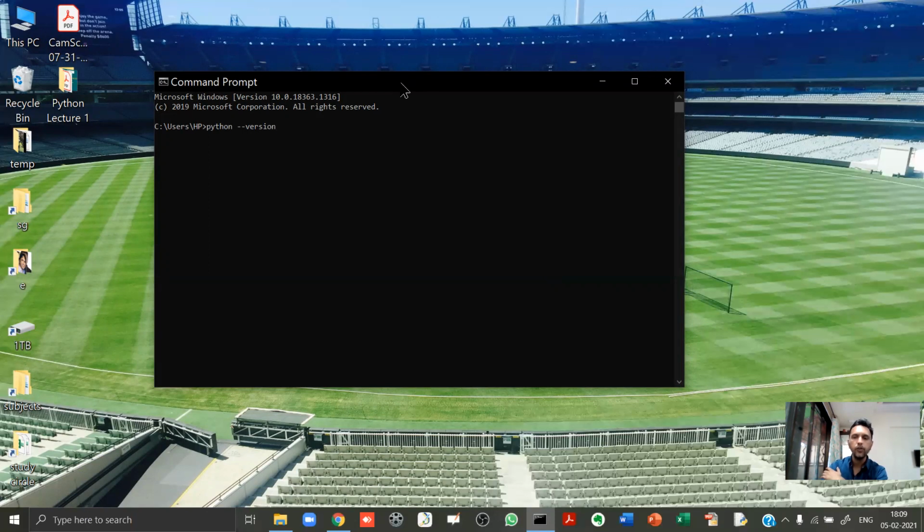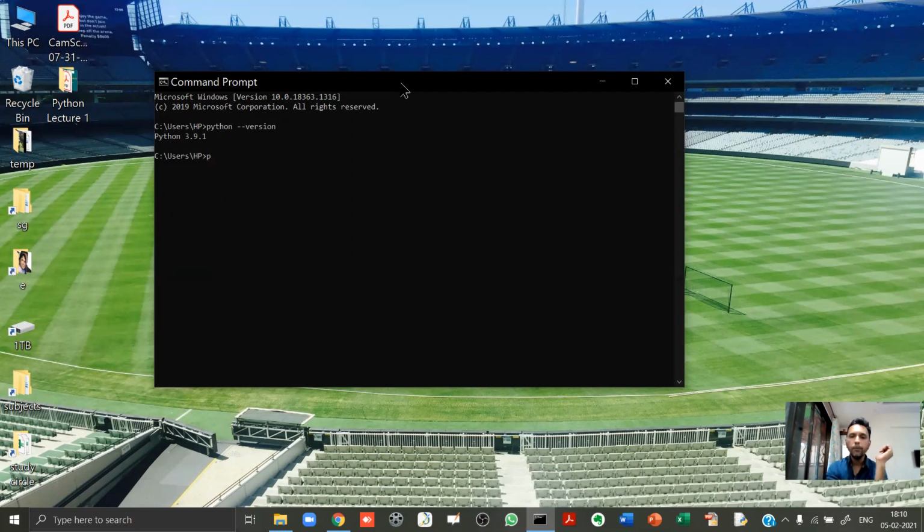If you want, you can write it in your notebook. When you hit the enter key, you will see 3.9.1. In fact, before you start installing Python, you can go to your command prompt and give this command. If you see something like Python 3.7.8 or something like that, that means Python is already installed in your computer. You don't need to install it again.